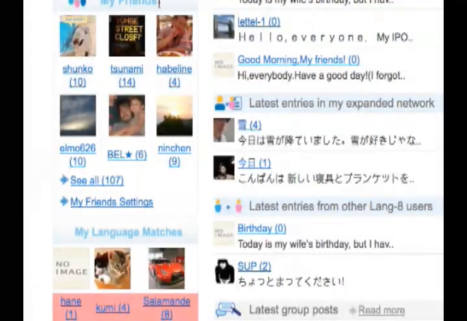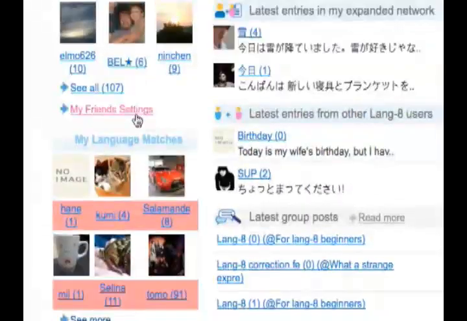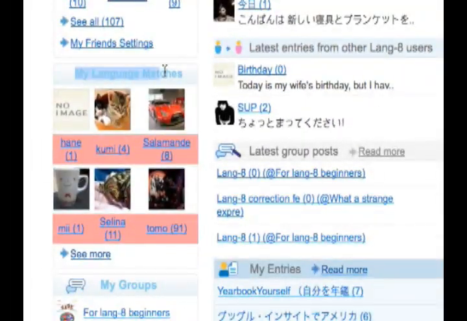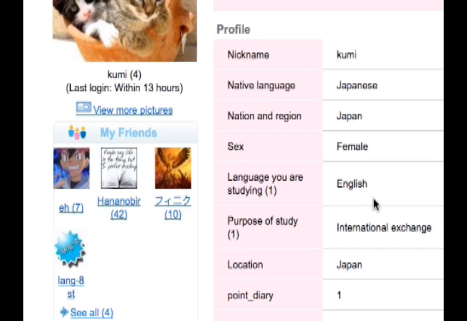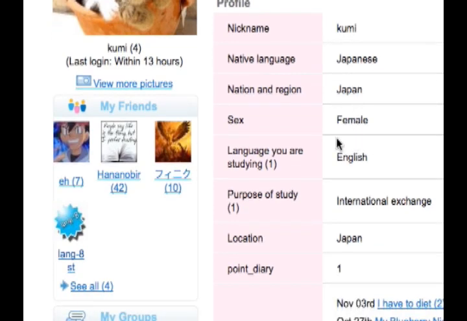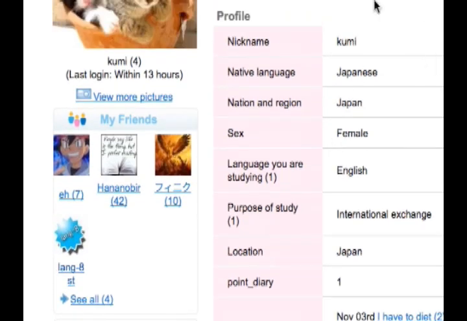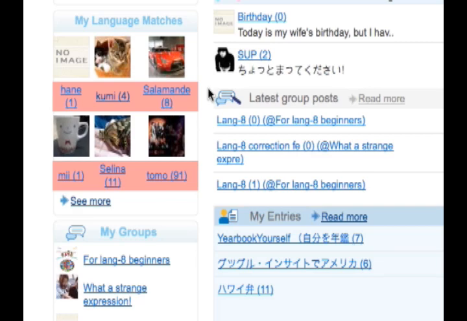Right here we see my friends, which are the friends that I already have on Lang-8, but if you scroll down a little bit further, you'll see my language matches. My Language Matches is a really cool feature on Lang-8 that matches you up with people who are learning the language that you natively speak, as well as are natively speaking the language that you're learning. So if we click on one of these people here, we can see that they're learning English and I'm learning Japanese, so we get hooked up and I can add them as a friend. This means it's really easy to find people to help you correct your stuff, as well as find people that you can help as well.